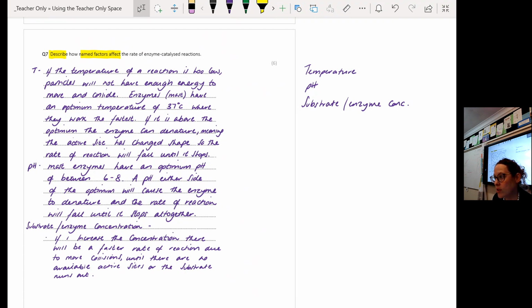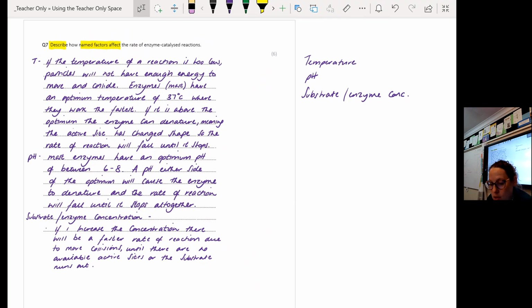And to get 6 marks, I am looking for a detailed description of at least 2 of those named factors, okay? And a detailed description, I'm looking for at least 3 or more points for that factor and how that affects the rate of an enzyme catalyzed reaction, okay? So that is where some of you fell down because your answers were not detailed enough to get the marks, okay? And so therefore, to get 4 marks, you had to have at least 1 factor that had been described in detail, okay? Or 2 factors that had been described simply, okay?